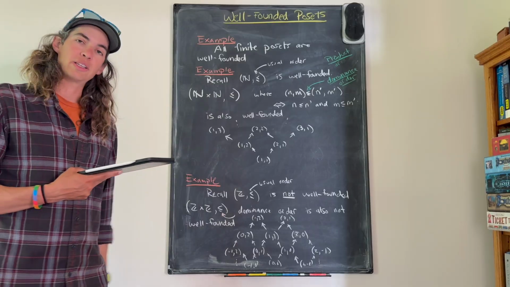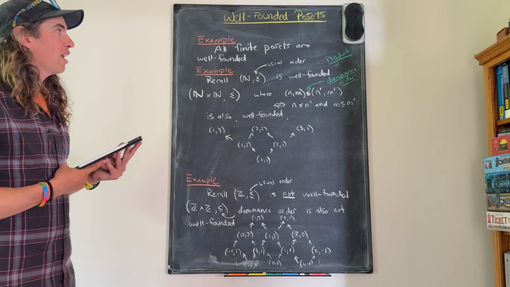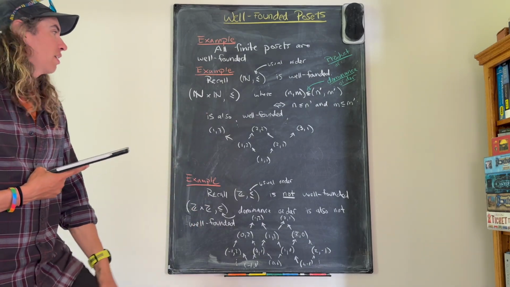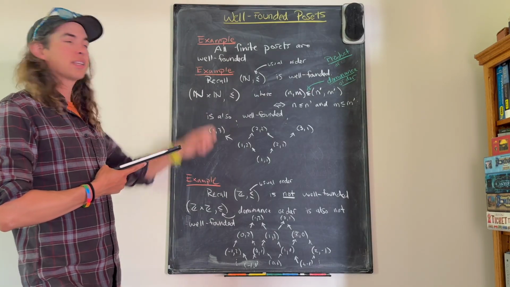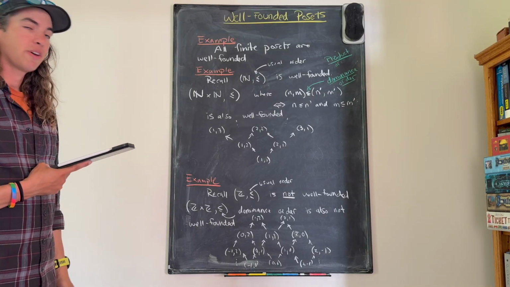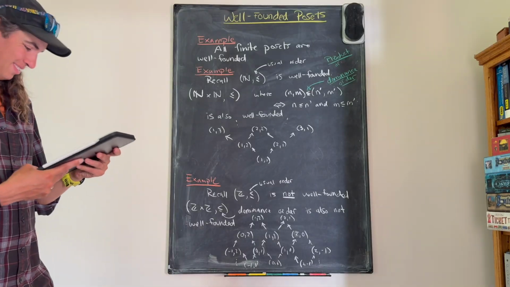That's going to be strictly decreasing. We'll now see that this is exactly what happens in all cases. If I have two posets and I take their product poset, then the result is well-founded if and only if each of the original factors is well-founded. That's what we'll see next.